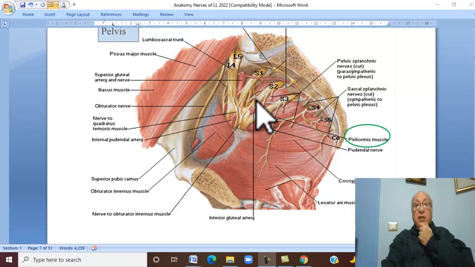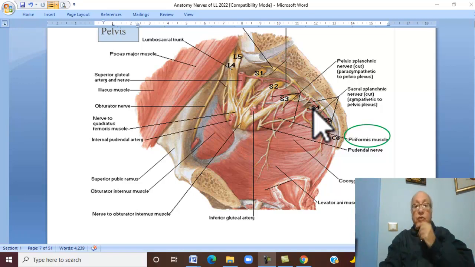Therefore, from S2, 3, and 4, this nerve arises as the splanchnic nerve. Therefore, the autonomic nerves arising from S2, 3, and 4 are the splanchnic nerves. This is an autonomic parasympathetic nerve.